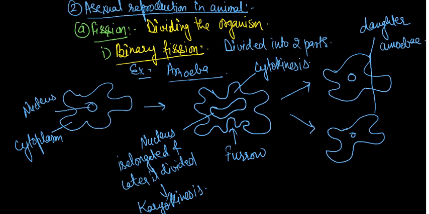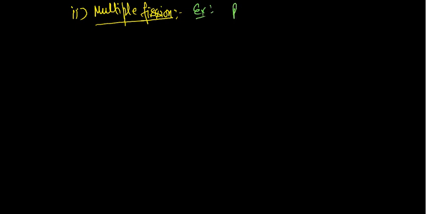The second one is more important in comparison to this one, and it is called multiple fission. The best example of multiple fission is plasmodium, commonly called the malarial parasite.